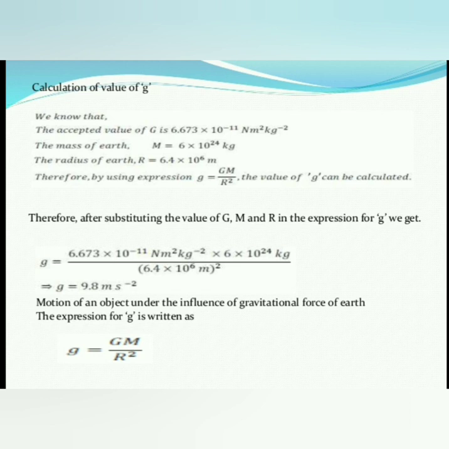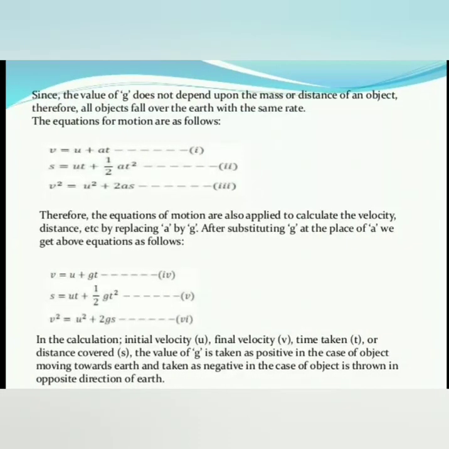Next, here we are discussing the point: since the value of g does not depend upon the mass or distance of an object, all objects fall over the earth with the same rate, because the gravitational force applied to the falling object is the same. It doesn't change, isn't it?